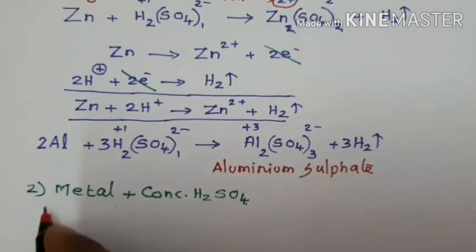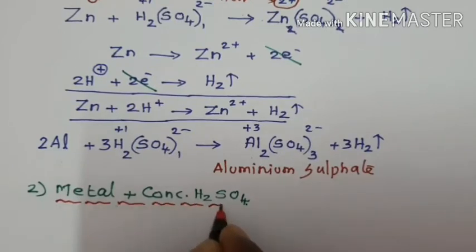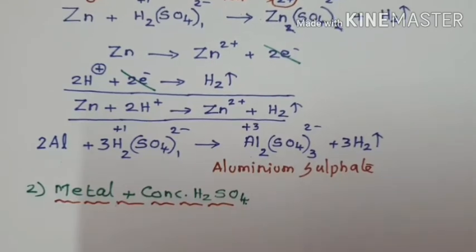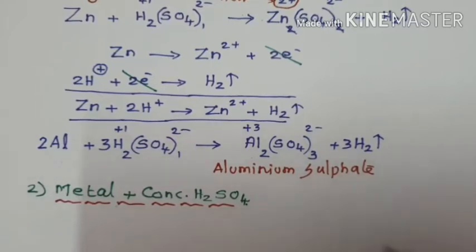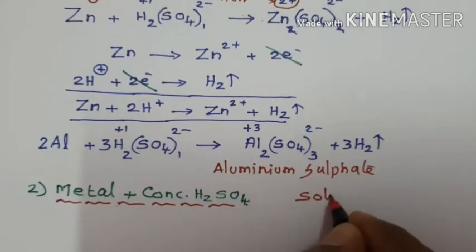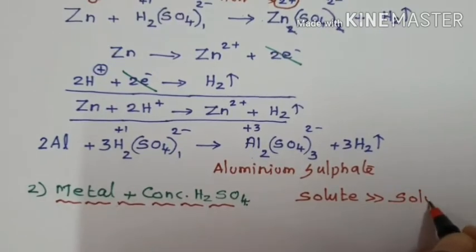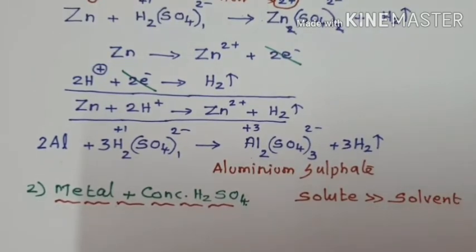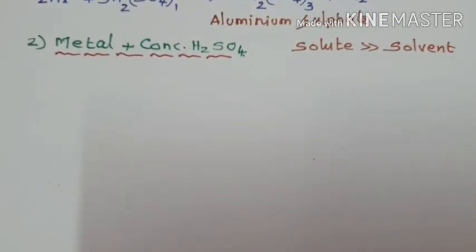What is concentrated sulfuric acid? A dilute solution is one in which the amount of solute is very much less than the amount of solvent. A concentrated solution is one in which the amount of solute is very much greater than the amount of solvent. This is your concentrated solution. How metals undergo reaction with concentrated sulfuric acid, that we are going to discuss.